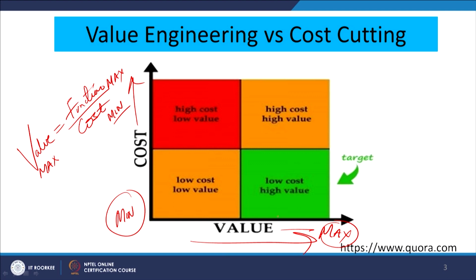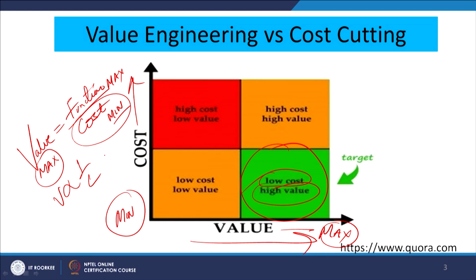So, what is our target domain? Our target domain is this green color, where we have low cost and high value, because value is, we can say, inversely proportional to the cost. So, if the cost is less, the value will be more. And same thing, if you remember, in the previous session we saw that benefits we have to maximize, cost we have to minimize. So, benefits minus the cost will give us the value which we have to maximize. So, that is the basic concept.